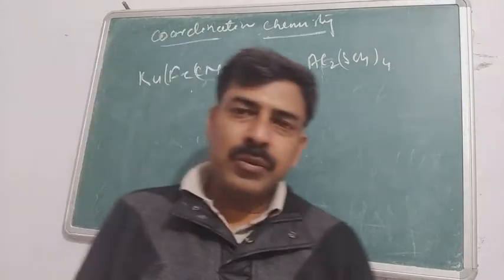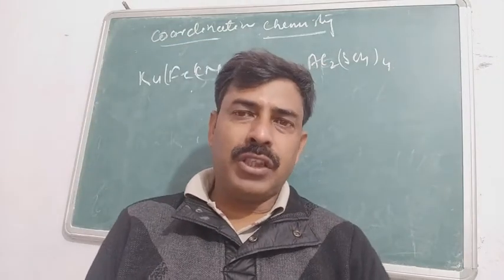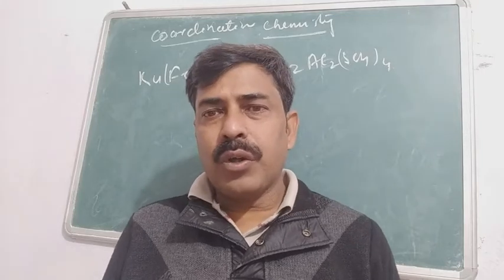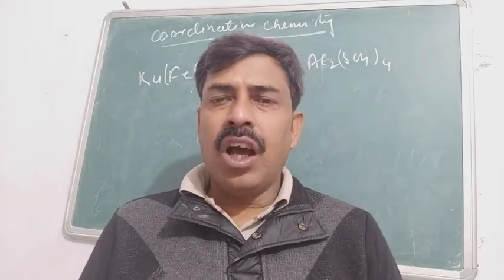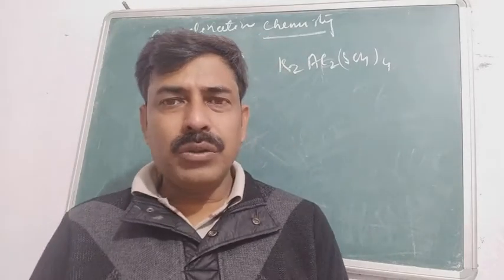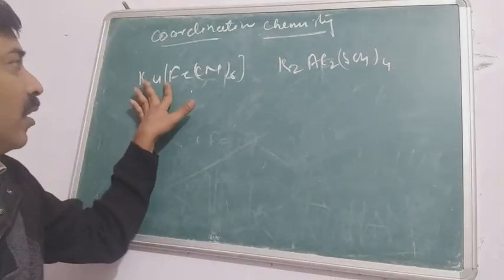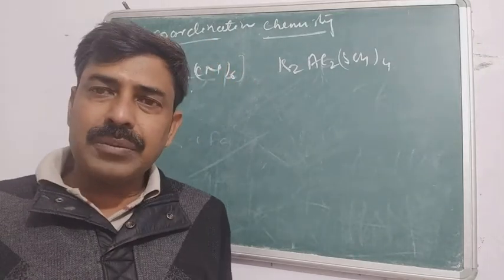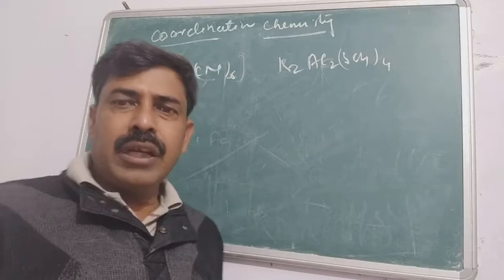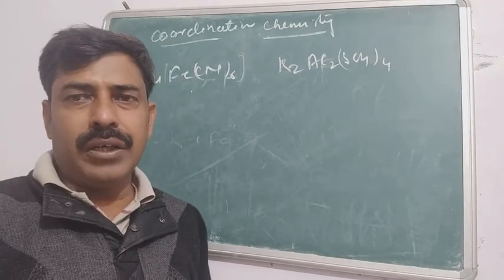Good morning everyone. Today we are going to discuss coordination chemistry. So when we talk about coordination chemistry, we talk about Alfred Werner. Alfred Werner saw some compounds, especially these two, K4[Fe(CN)6] and K2SO4·Al2(SO4)3. He thought that both the compounds are almost identical.